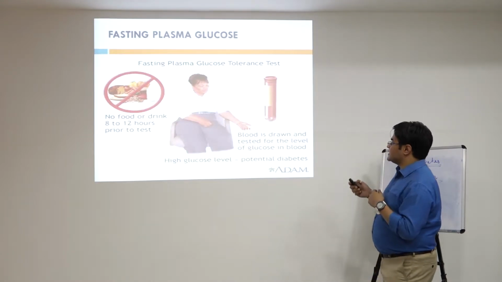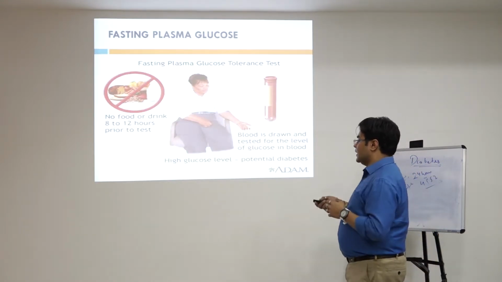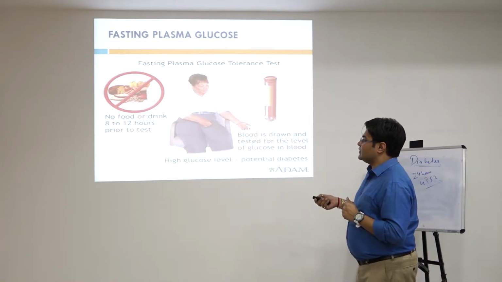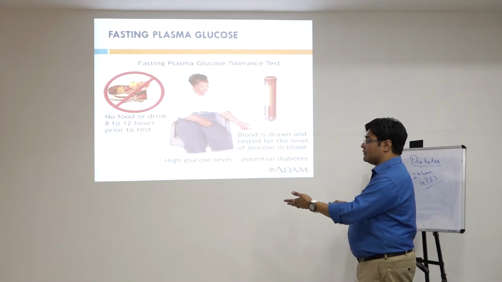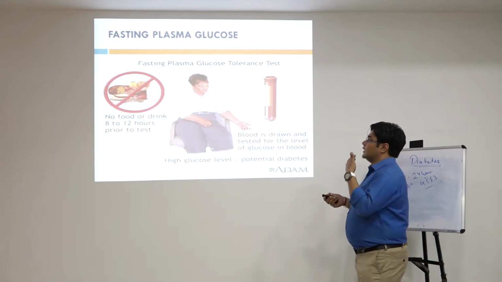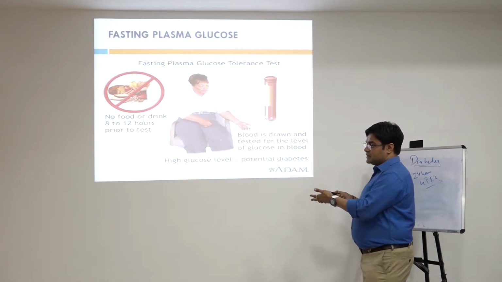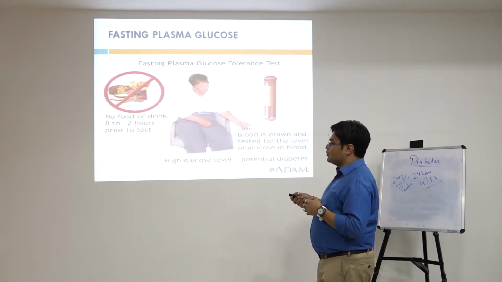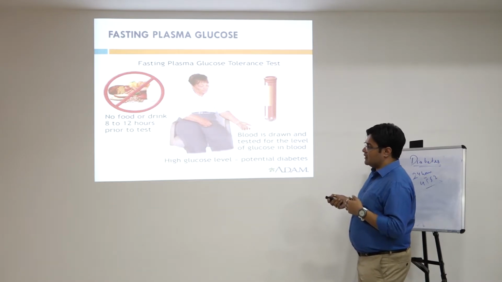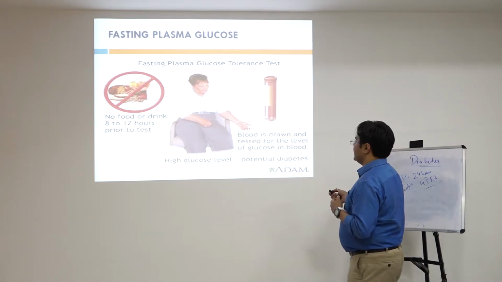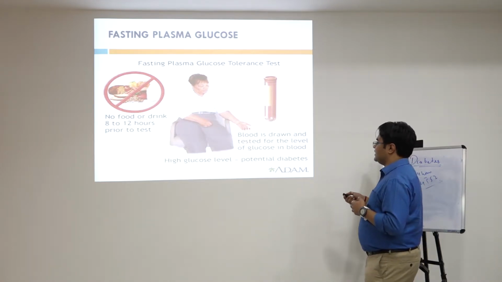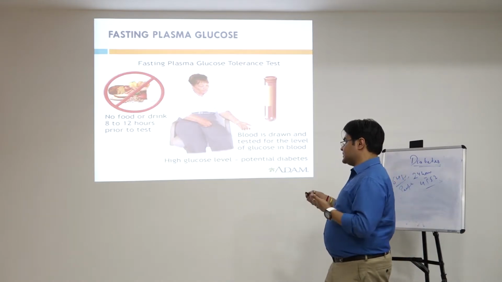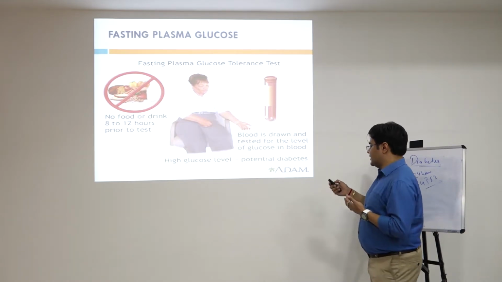First one is the fasting plasma glucose test. So what happens in this test? No food or drink 8 to 12 hours prior to the test. Suppose we have to administer this particular test to a particular patient. So what we have to do? We have to withhold food or drink 8 to 12 hours prior to this test, and then blood is drawn and tested for the blood glucose level. If the blood glucose level is high, it determines that there is a chance of diabetes.